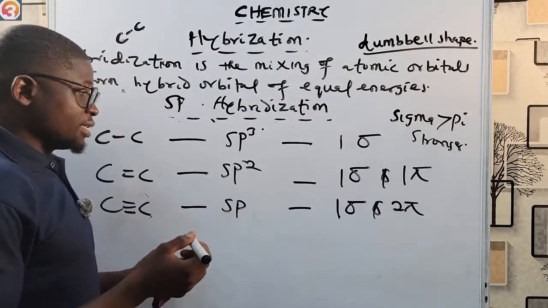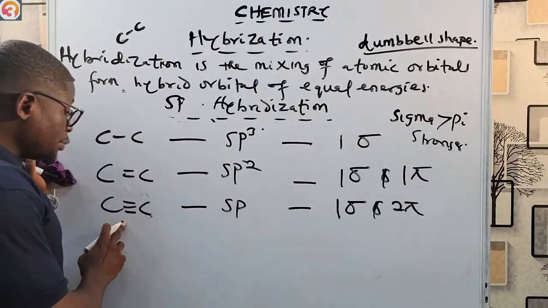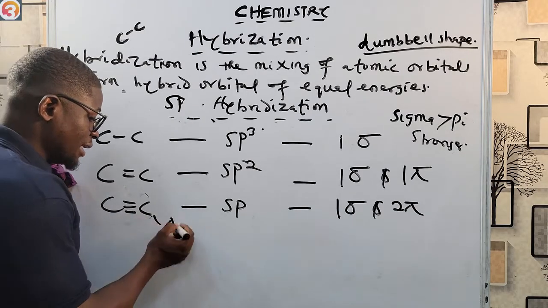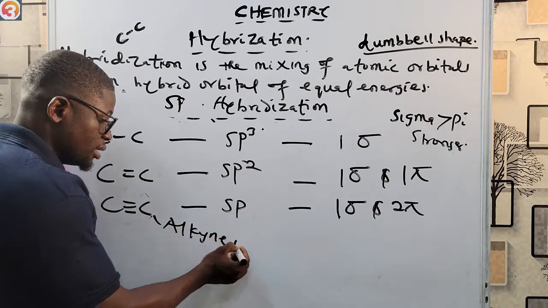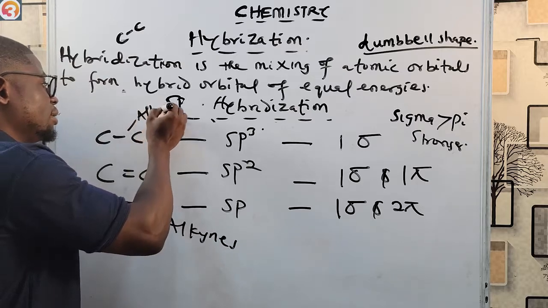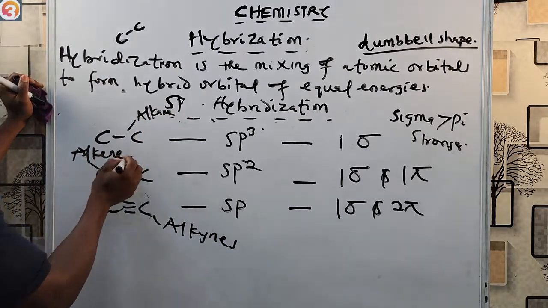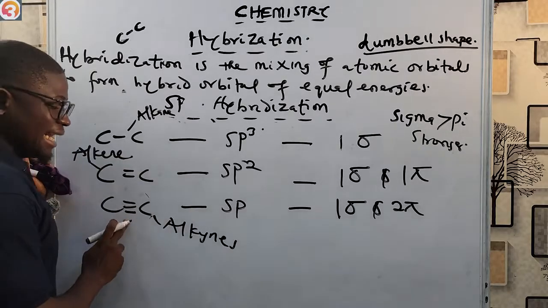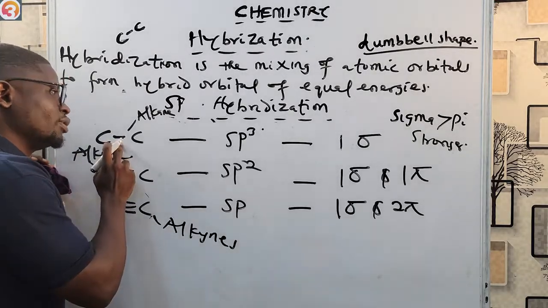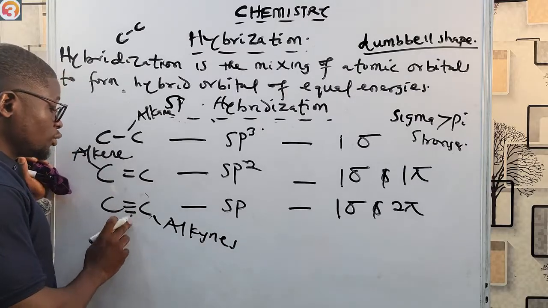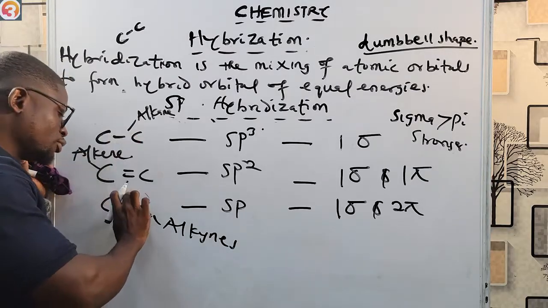Okay, but of course, the triple bond is in what? In alkynes rather. This is an alkyne. Okay, in alkynes. This is an alkane. This is an alkene. Okay, so now the triple bond in alkynes is stronger than the single bond in what? In alkanes. Okay, now it's easier to break a single bond than to break what?